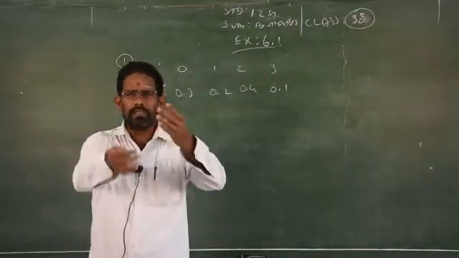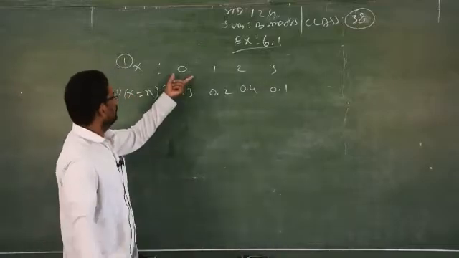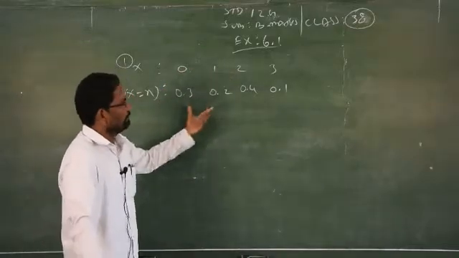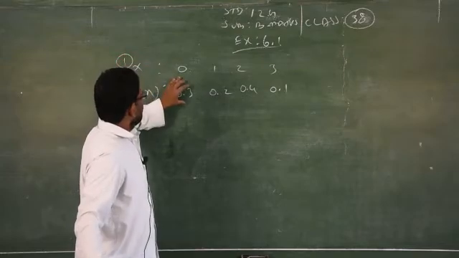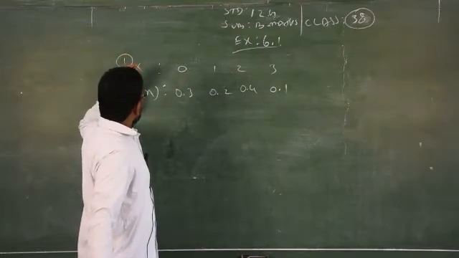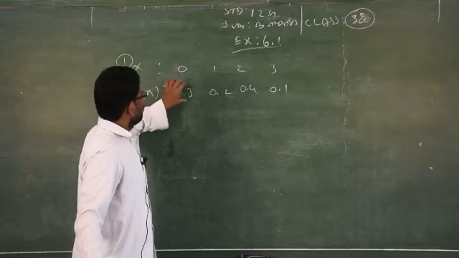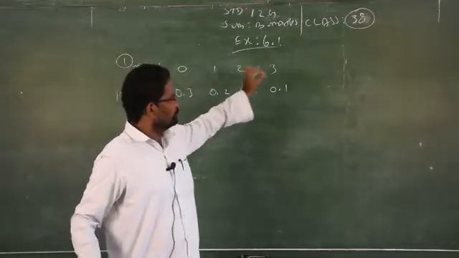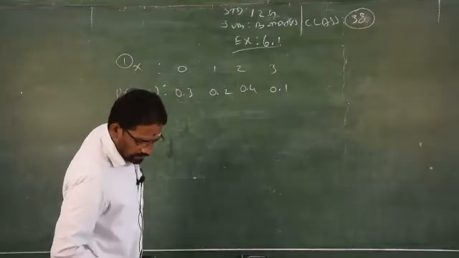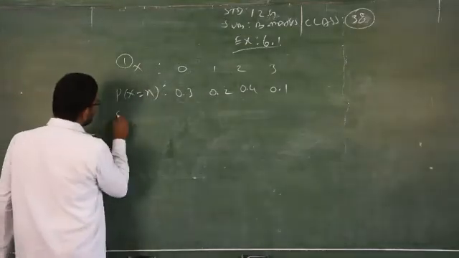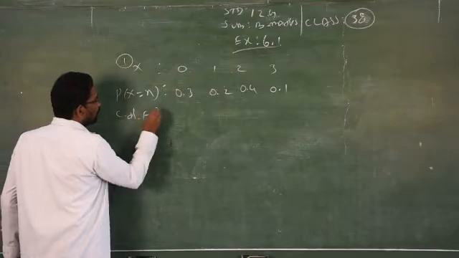They conduct some event, and the result of that event, the random variable x, 0, 1, 2, 3, is given with these probabilities. Now you have to find the CDF, that is, the cumulative distribution function or distribution function.